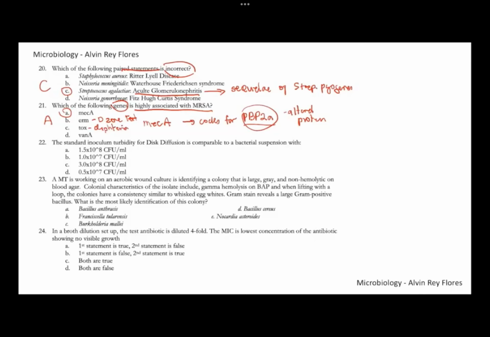Number 22, what is the standard inoculum for the disc diffusion method? For disc diffusion, that's the Kirby-Bauer. Definitely for antibiotic susceptibility testing, you need a standard inoculum.